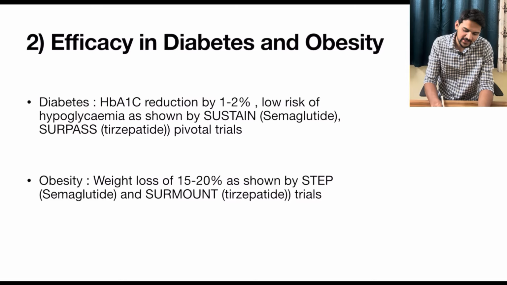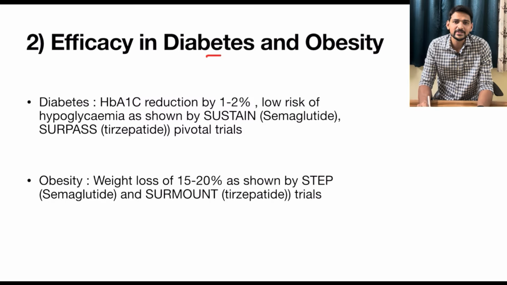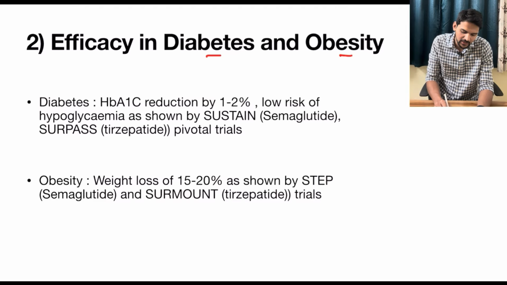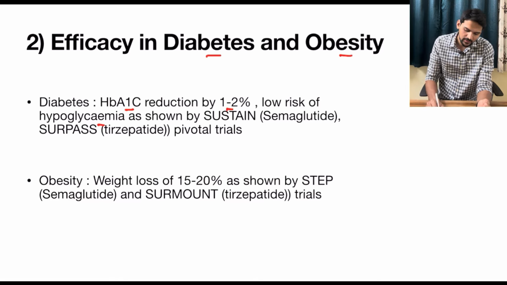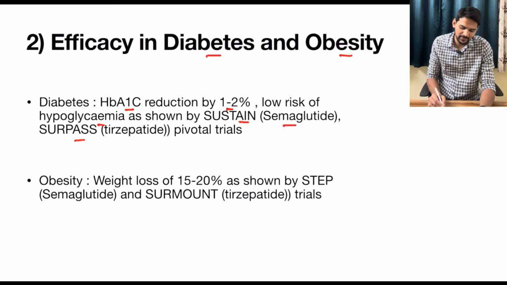Coming to the efficacy in mainly two groups, one is diabetics and the other is obesity. In diabetes, it will reduce HbA1c by 1 to 2% with very low risk of hypoglycemia, because the mechanism, as we just now discussed, is mainly based on glucose dependency. And these effects are shown in clinical trials named SUSTAIN trial, mainly with semaglutide, and SURPASS trial with tirzepatide.